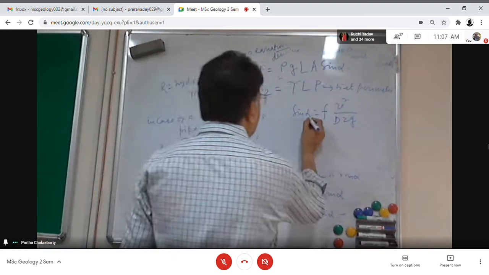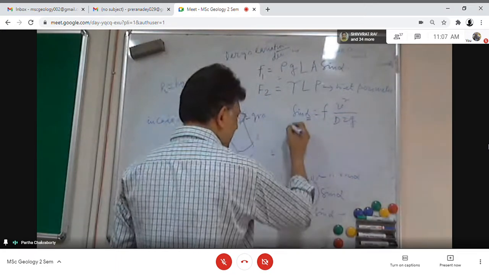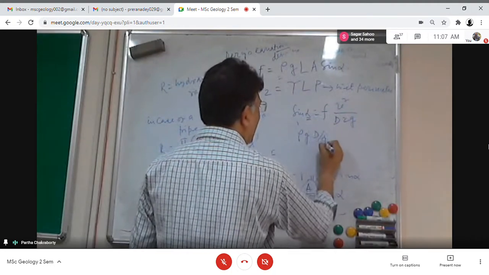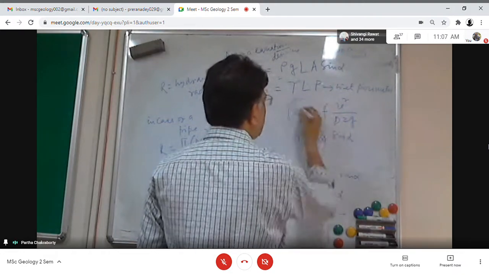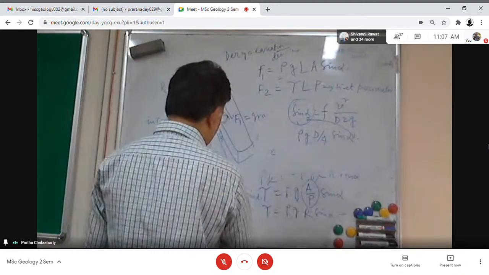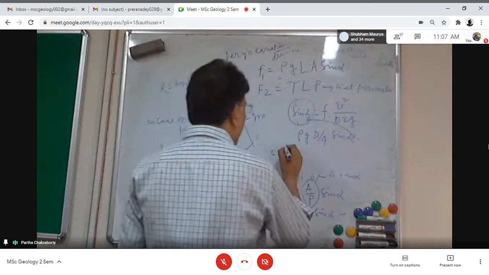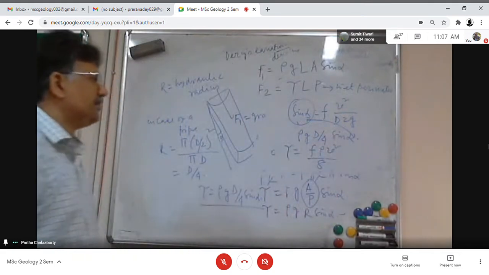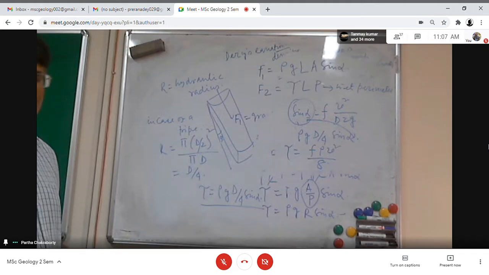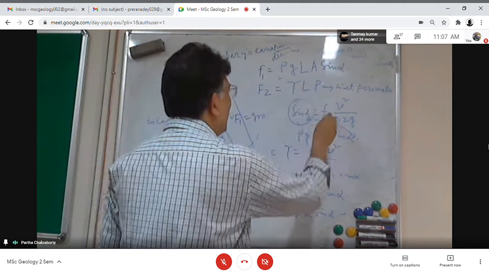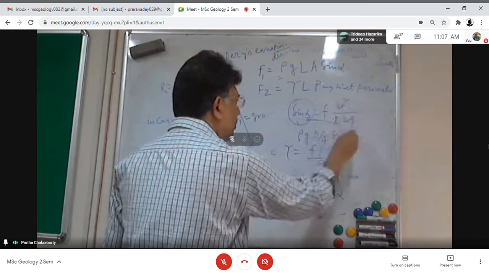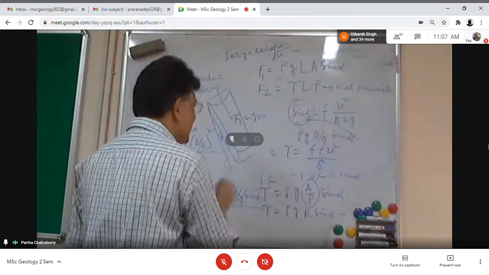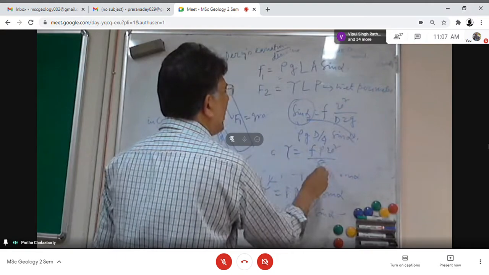When we put this value of sin alpha into this equation, rho g D by 4 sin alpha, then we get the shear stress equal to f rho v square by 8.